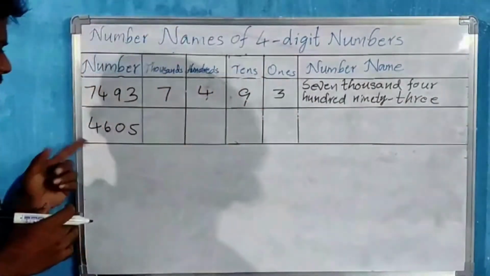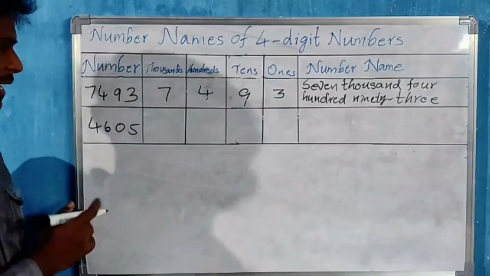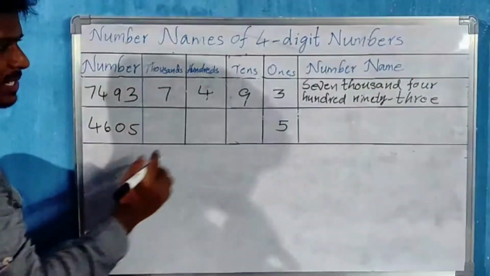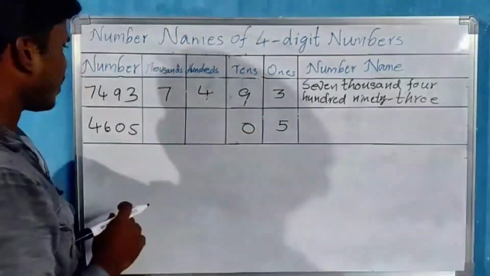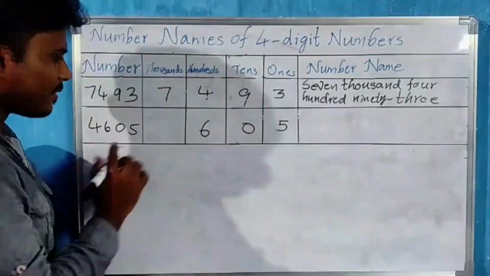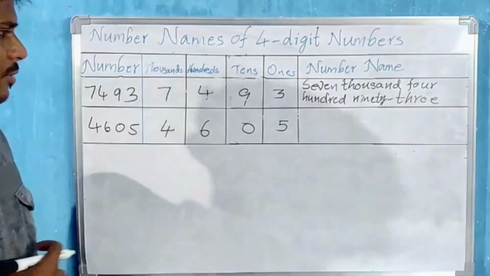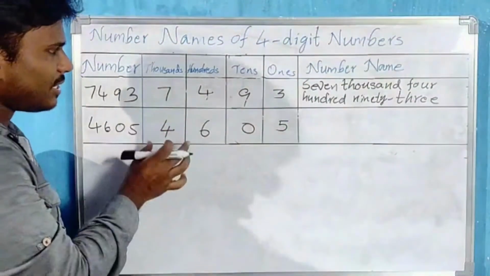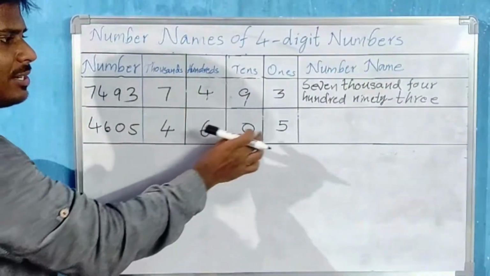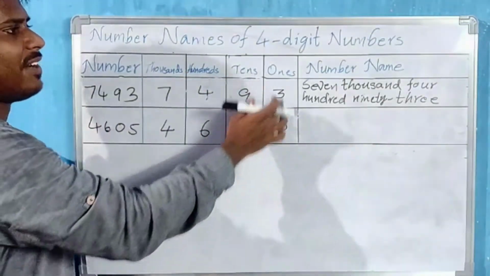Okay, now let us go for this number 4605. In the ones place we have digit 5. In the tens place we have digit 0. In the hundreds place we have digit 6. In the thousands place we have digit 4. Okay. Now read this number: 4,600. 0 tens means 0. 5 ones, 5.